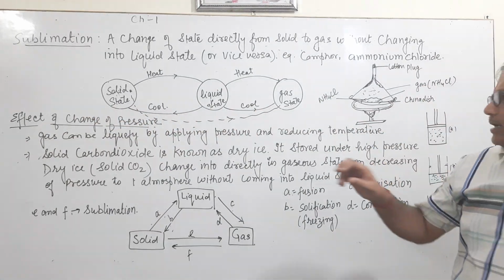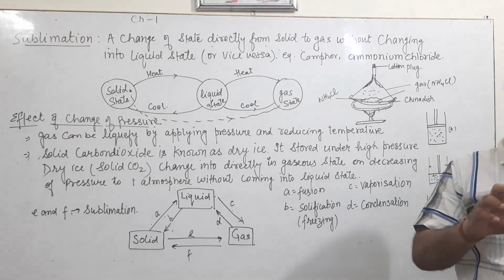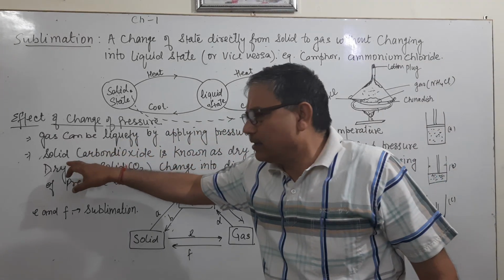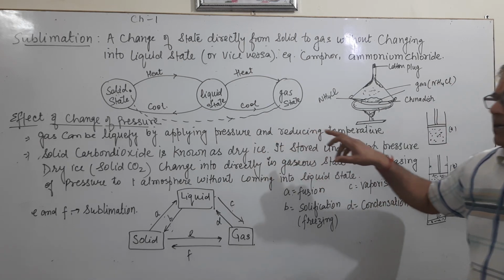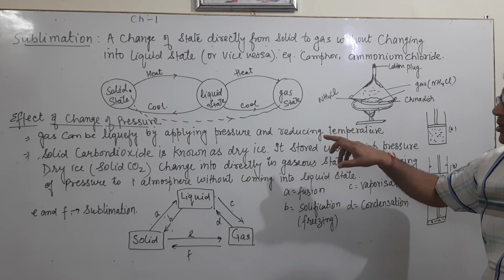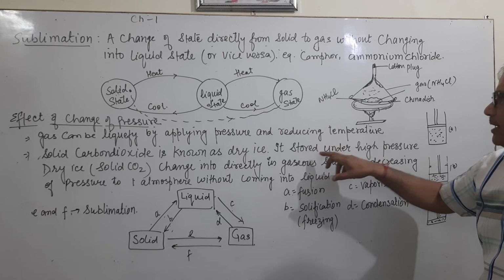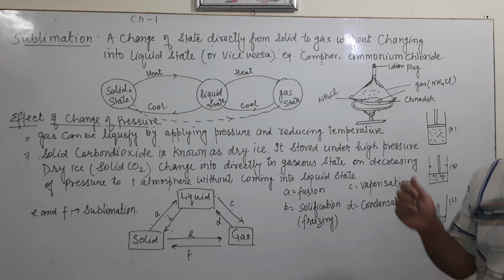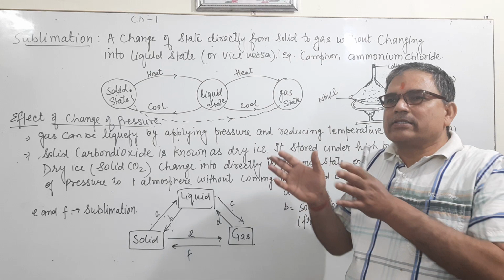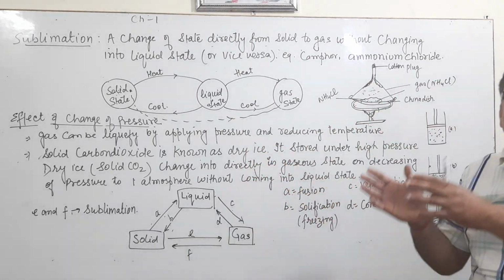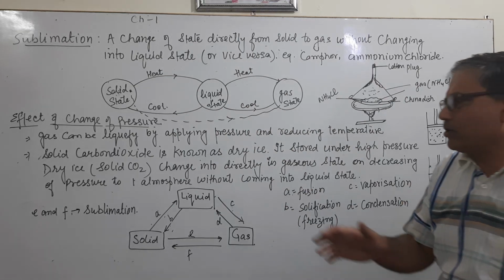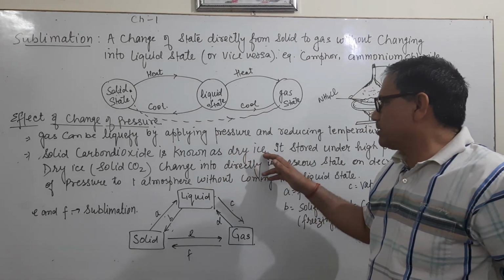When carbon dioxide is in the form of solid, that solid carbon dioxide is known as dry ice, and this dry ice can be stored at a high pressure. That state will be solid, and that solid state of carbon dioxide is known as dry ice.